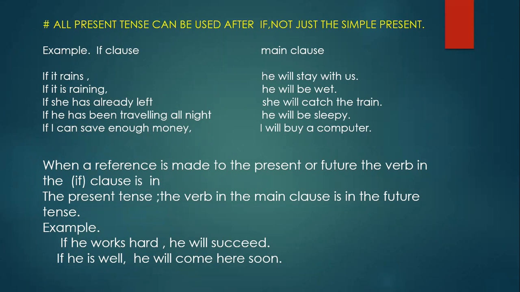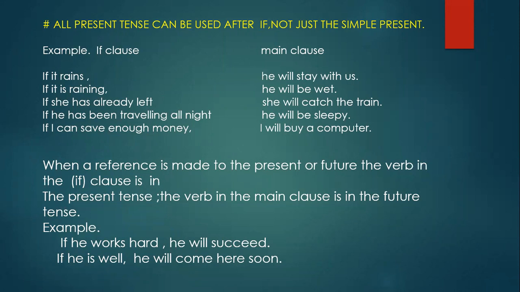We have been reading sentences that are all in present. And the verb in the main clause is in the future tense. See the example: if he works hard, he will succeed. The reference is to the present in the if clause, and the verb in the main clause is in the future.